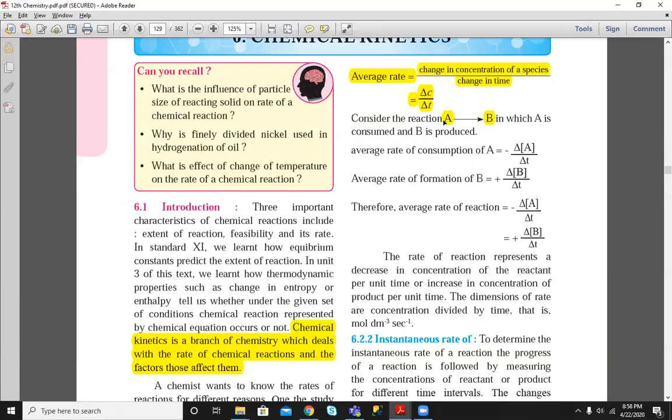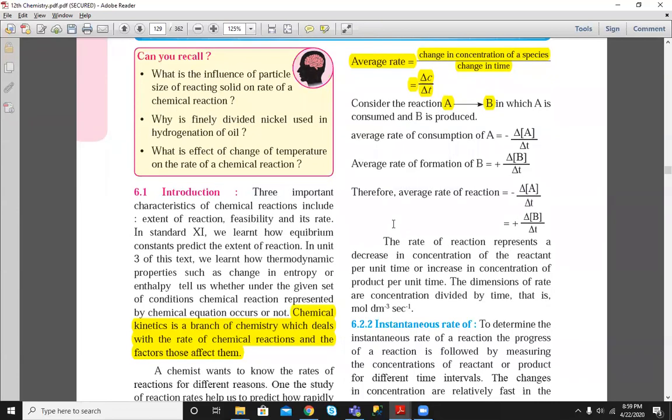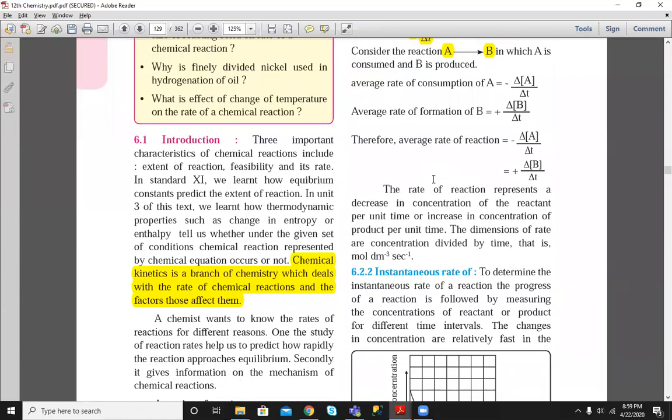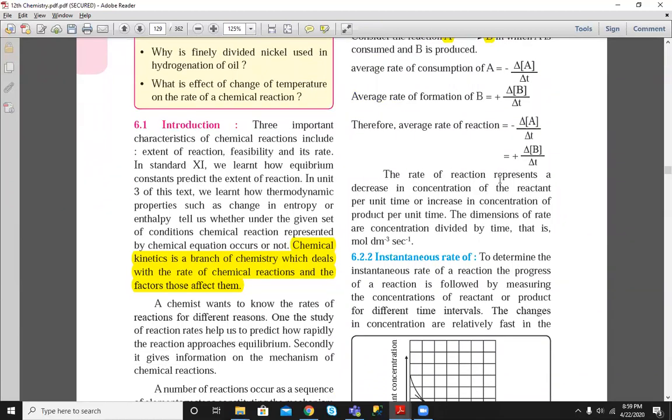So whatever coefficient is given with a reactant or product, the stoichiometric coefficient, will come as 1 by the coefficient given. So for a reactant, if there is a coefficient 2, then here what will come? Minus 1 by 2 del A by del T. And if a coefficient 3 is given, then what will come here? Plus 1 by 3. Okay, the meaning of coefficient we will understand as we move forward. As examples are not given here, I just explain at that time.